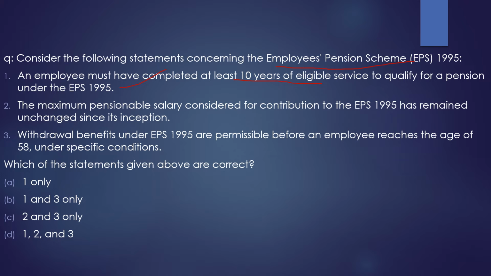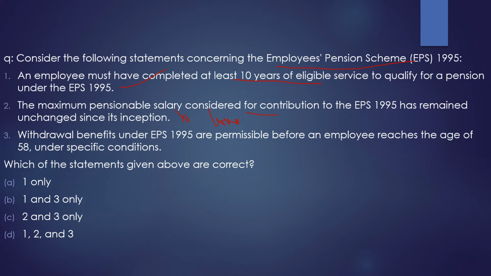Second statement: the maximum pensionable salary considered for contribution to the EPS 1995 has remained unchanged since its inception. Totally incorrect. It has changed. Earlier it used to be something different. Then a cap was put on in 2014, and the cap was 1000. That was the minimum pension that could be granted through this scheme. And it has changed over the years.